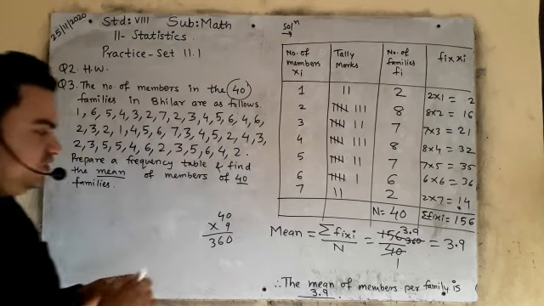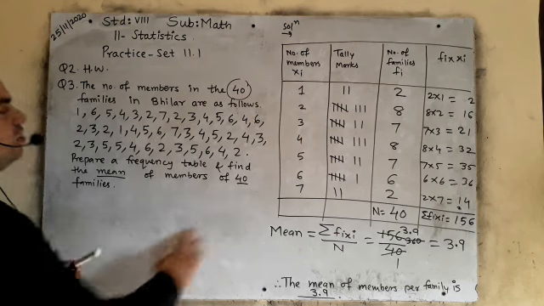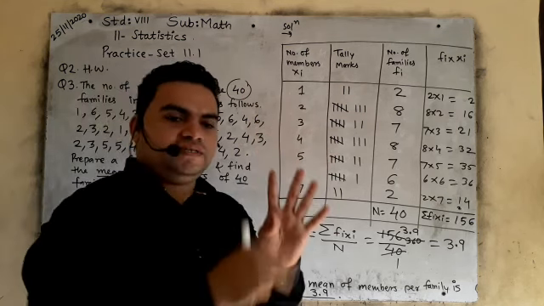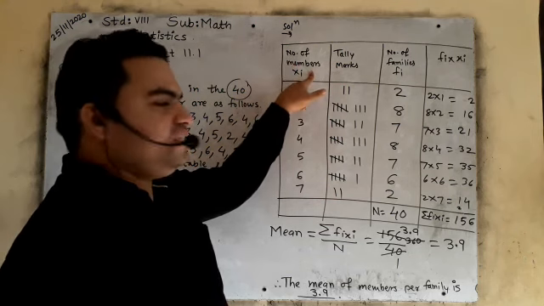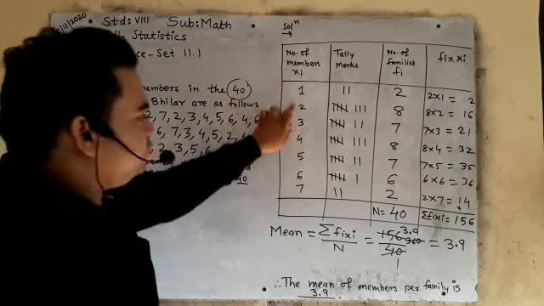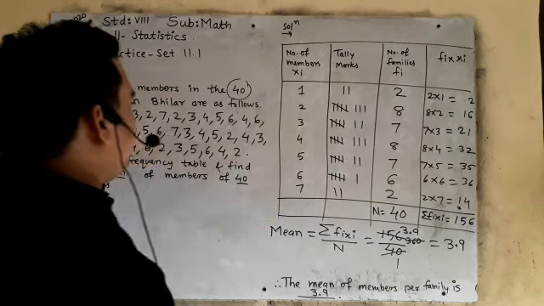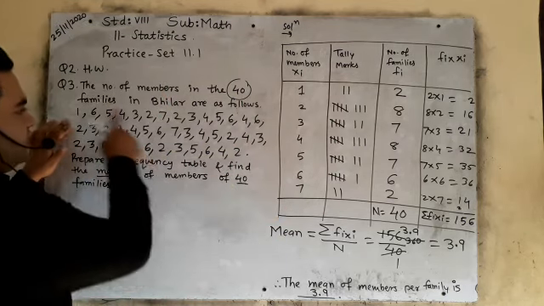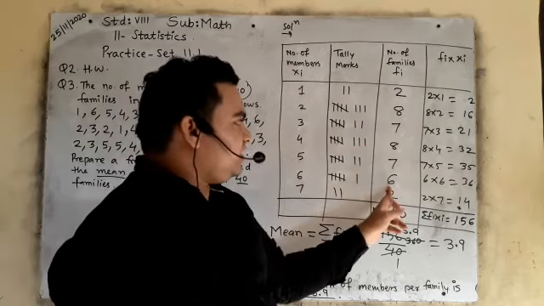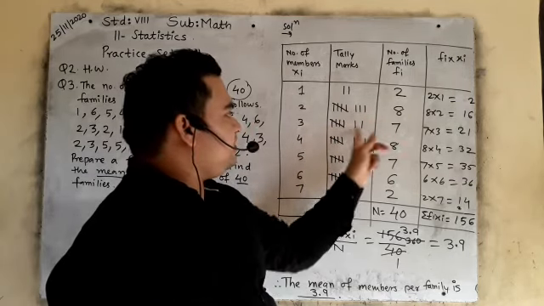I hope you understood the question, how to solve. Okay, prepare a frequency table means we will prepare a table with 4 columns. First column, number of scores, that we will arrange smallest to the biggest. Tally marks: count how many times the number comes, 1 how many times, 2 how many times, right? Then write these tally marks in international numbers. 2 means 2, 8 means 8, 7 means 7.